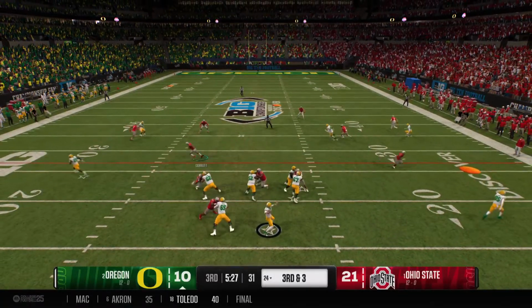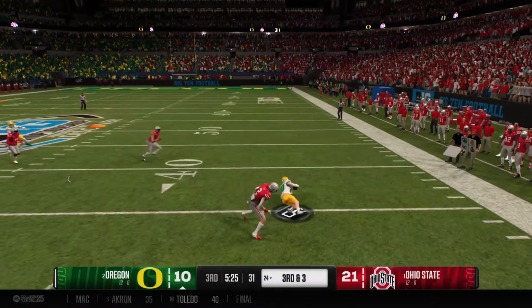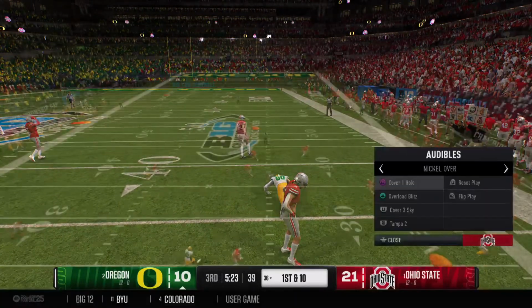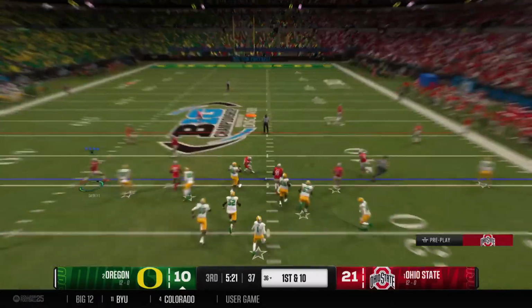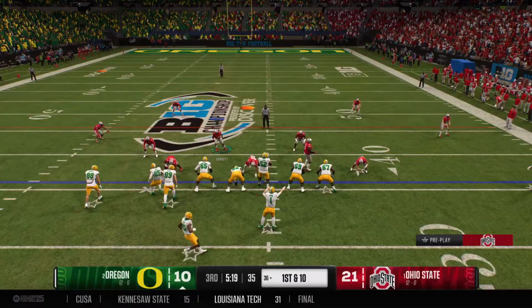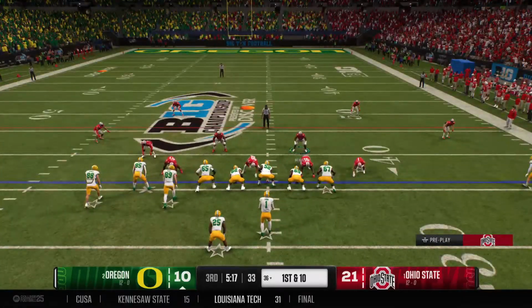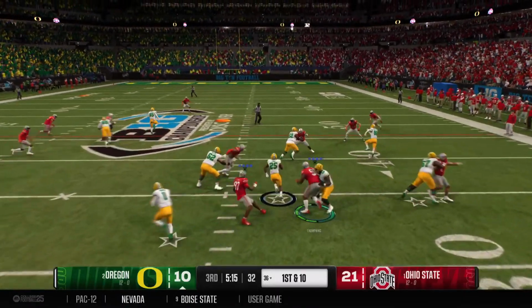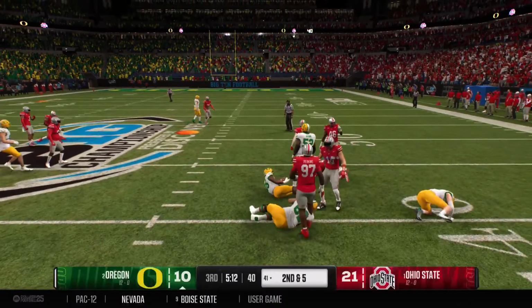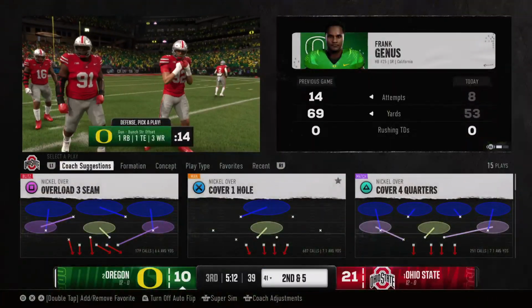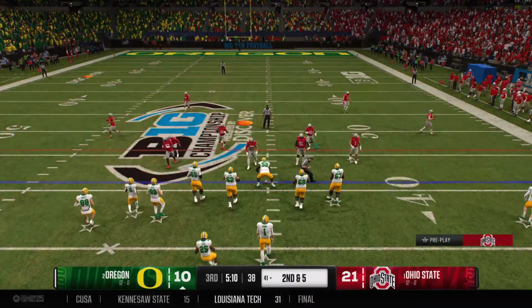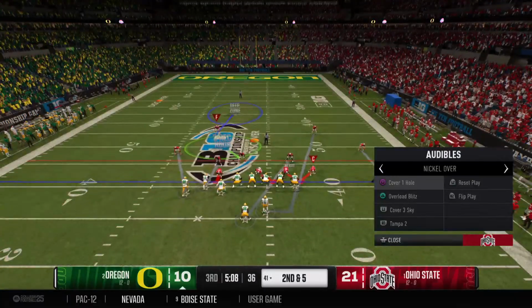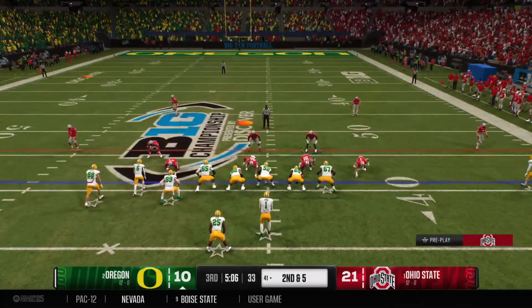Looking to pick up the first down through the air. He's got it for a big gain. He's tackled quickly, but the yardage is good enough for the first down. The Ducks come to the line to start a fresh set of downs. From the shotgun now, here's an inside give. I think this defense keeps thinking about them throwing the football, and by doing that, they're opening up running lanes. Good positive yards there by the running back.